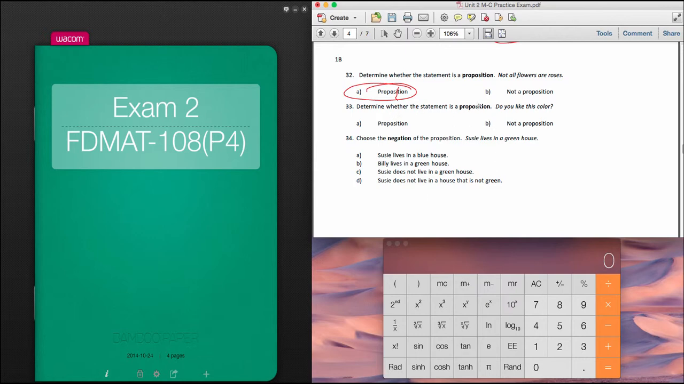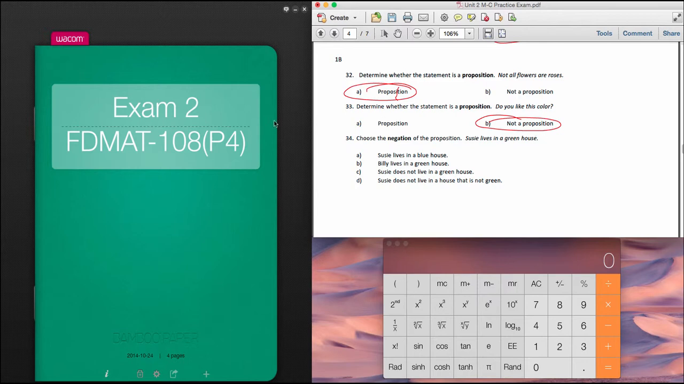Determine whether this statement is a proposition. Do you like this color? Because you can't prove that as true or false, it's not really a proposition. It's not like we can come to a conclusion saying, yes, this is the color you like. Something would be like, blue is a color everyone loves. That would be a proposition, something we could prove true or false.